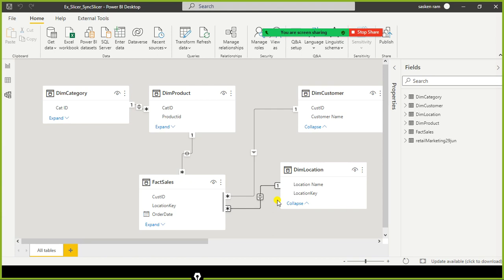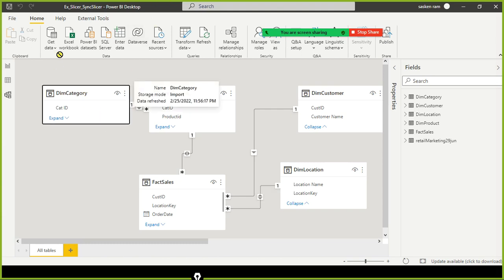Programmatically you can use it. So that is what I discussed as part of the cross filtering session. In the past I discussed about that. For example, what is cross filtering?